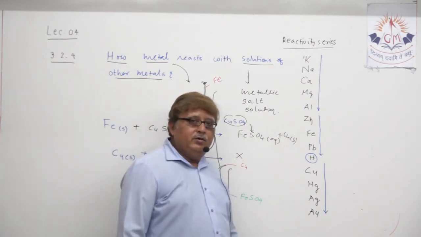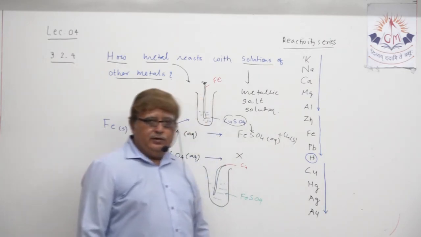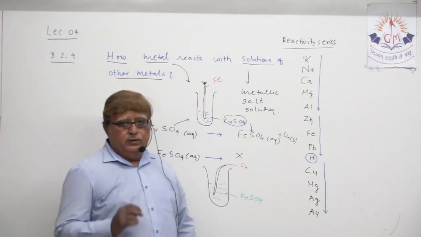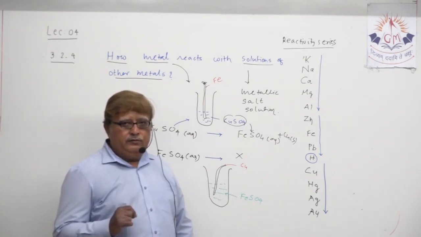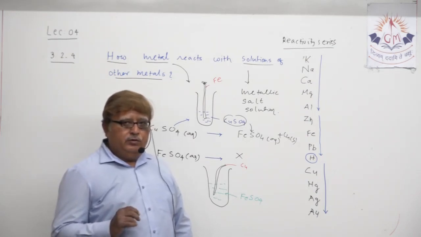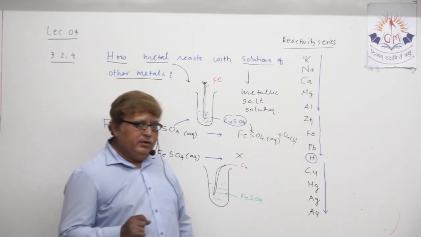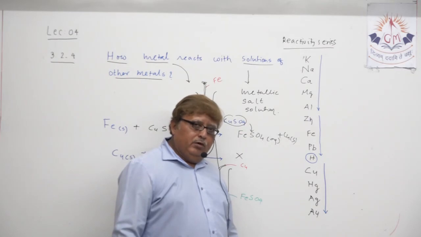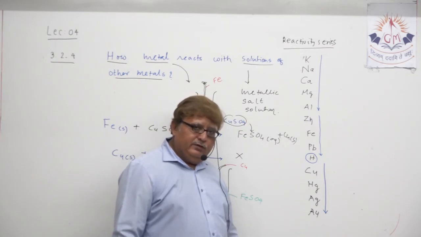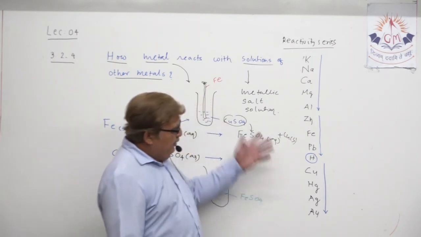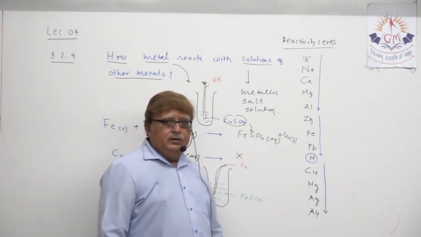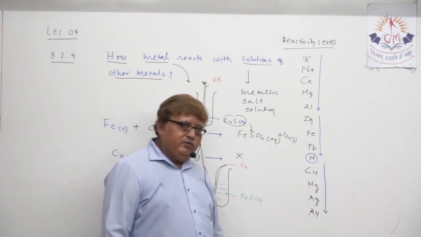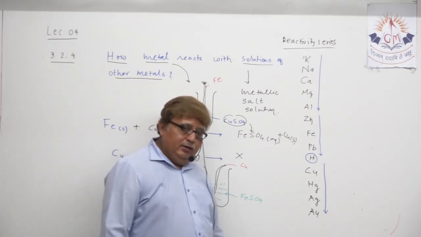How will you remember? Highly reactive metals, which are those? K, Na, Ca, Mg, potassium, sodium, calcium, magnesium. Least reactive metals: copper, Hg, silver, Ag and Au.